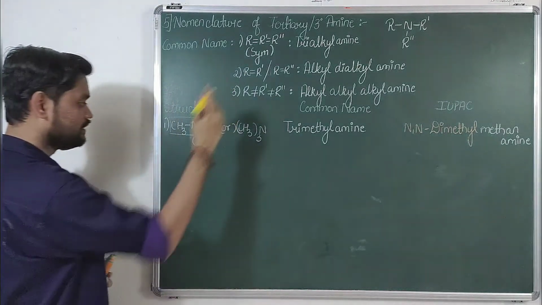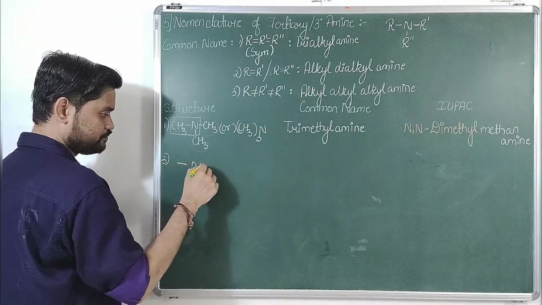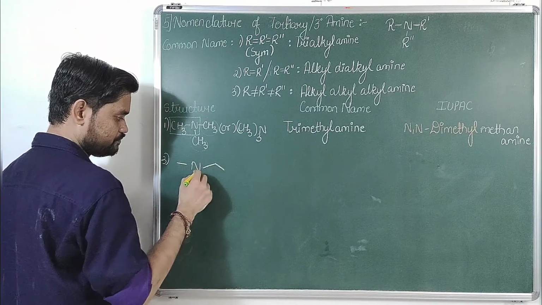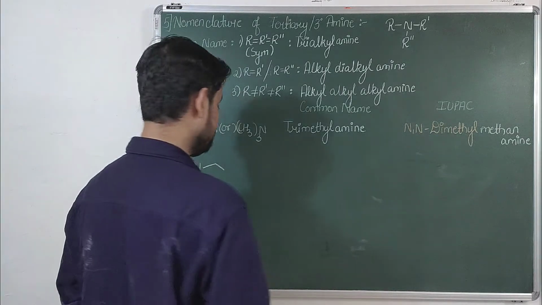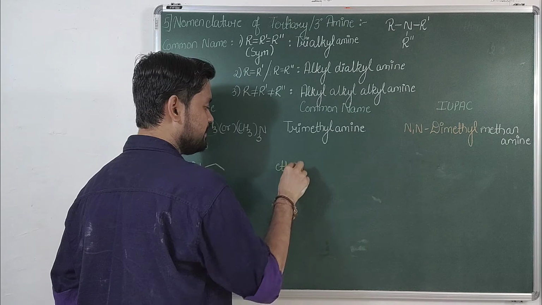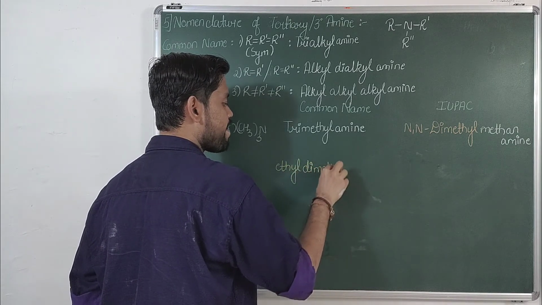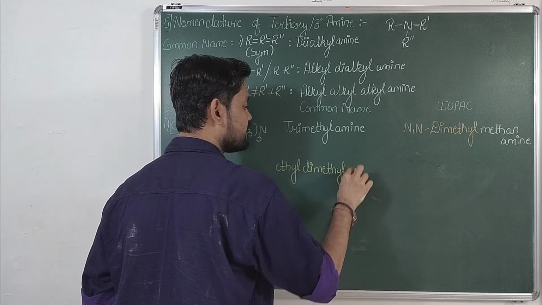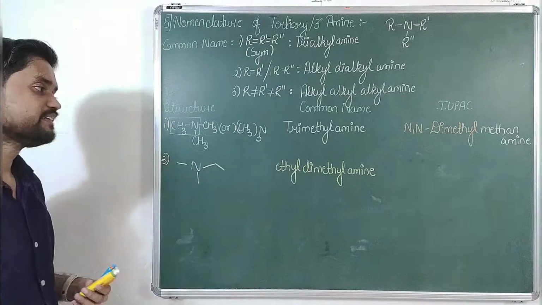Now quickly comment the name of this compound. If your comment is ethyl dimethyl amine, that is perfectly right.